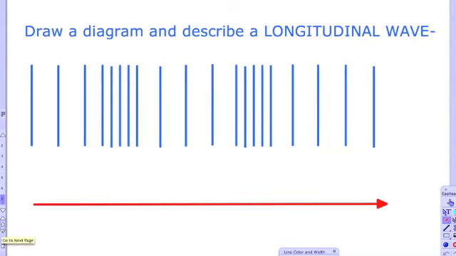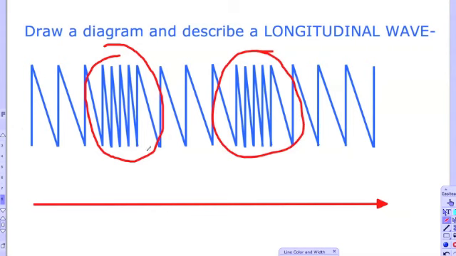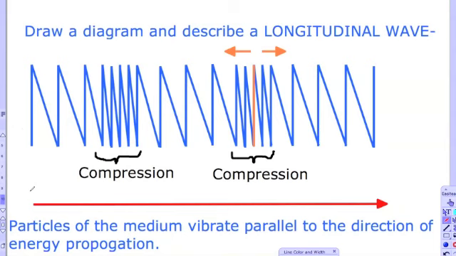Longitudinal waves are very easily shown using a slinky. If you think about each of these lines as the coils of a slinky, we can connect them all using diagonal lines, and then we can see the shape of that slinky as it moves through. There are two spots where the slinky coils get closer together, and those are going to be known as compressions. These compressions then also lead to areas where you have less space, and those will be known as rarefactions. In a longitudinal wave, then, the particles of the medium vibrate parallel to the direction of the energy propagation, where our energy is, again, moving to the right.